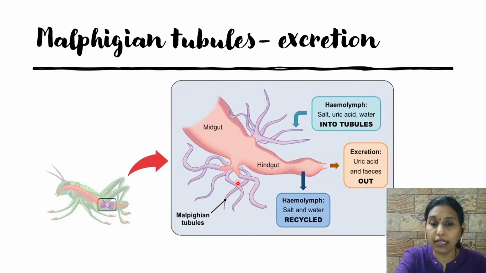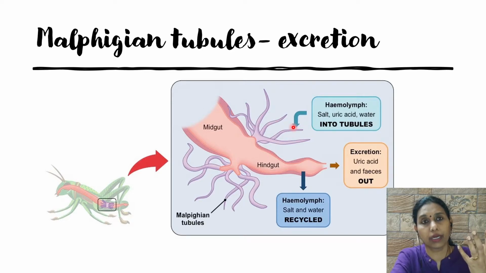So what do these Malpighian tubules do? They are actually connected with the cavity. So in the cavity, that is, the open circulatory system is there. From there, these tubules will collect the waste material. Just like in our body, the kidney is helping in absorbing the nitrogenous waste from the blood.